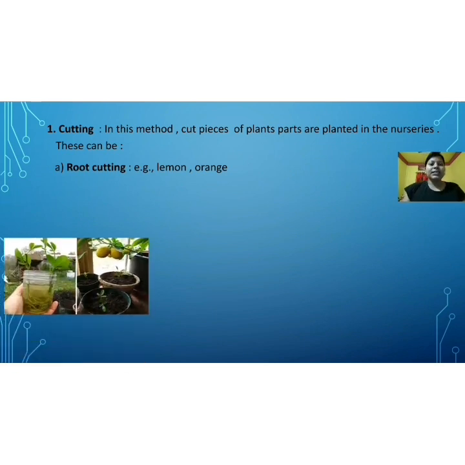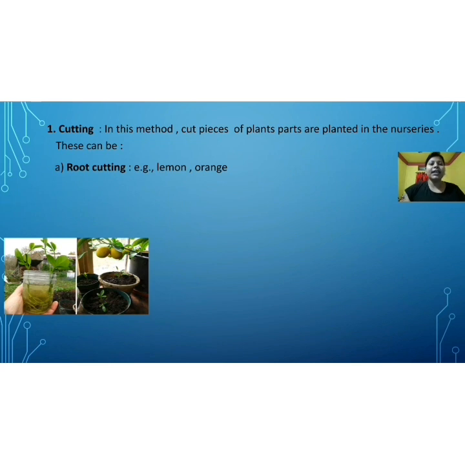Now this is a diagram or a picture which shows root cutting of lemon. By cutting the root, it will be very clear to you in the picture how the roots are planted, roots are developed, then again roots are planted, and from that root we are gaining new plants.